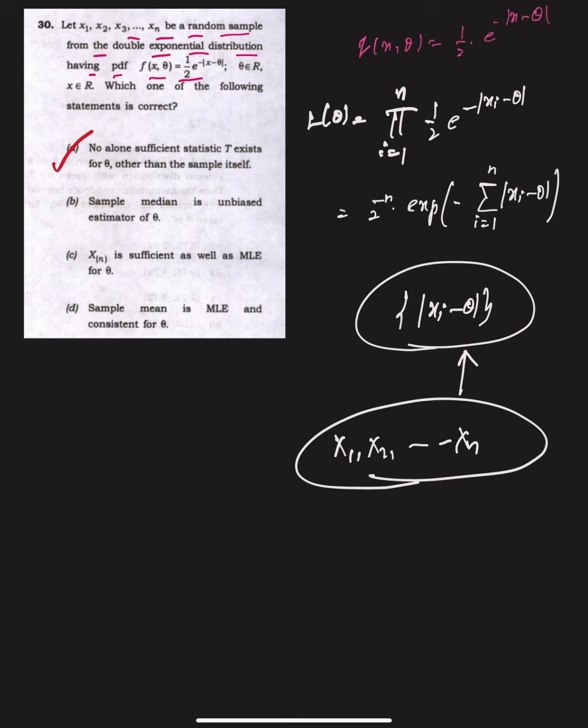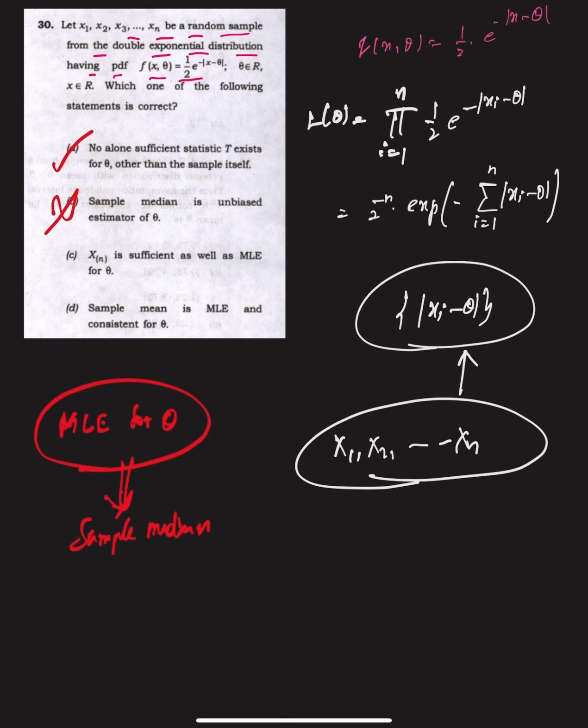Now the second statement says the sample median is unbiased for theta. We know that the sample median is nothing but the MLE in this case for the Laplace distribution, and it is also consistent. But the sample median is not an unbiased estimator of theta in the case of the Laplace distribution. So therefore statement 2 is correct.